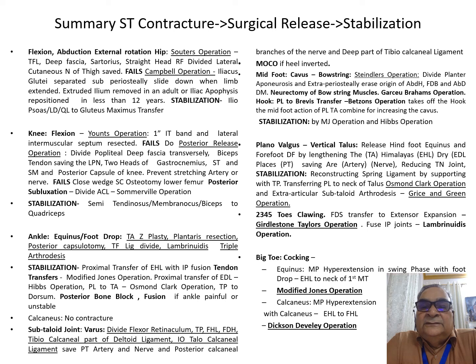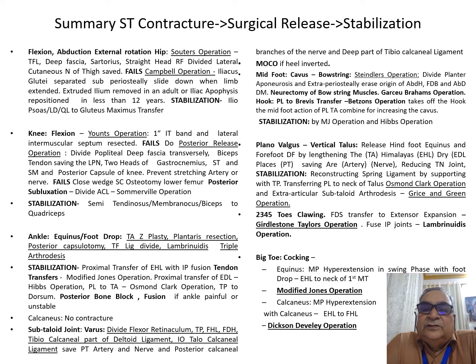And then you have to look after vertical talus, where you release the equinus, release of the hindfoot, release the dorsiflexion of the forefoot, realign the talonavicular and the subtaloid articulations, stabilize them by passing a K-wire through the head of the metatarsal into the cuneiform and into the navicular and the talus, and then reconstruct the spring ligament by inferiorly transferring the tibialis posterior.